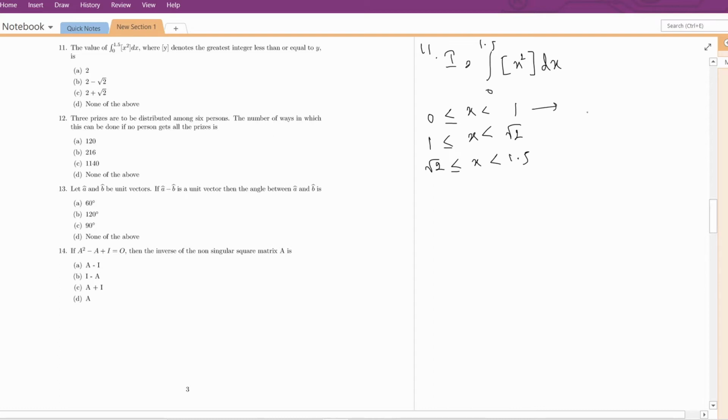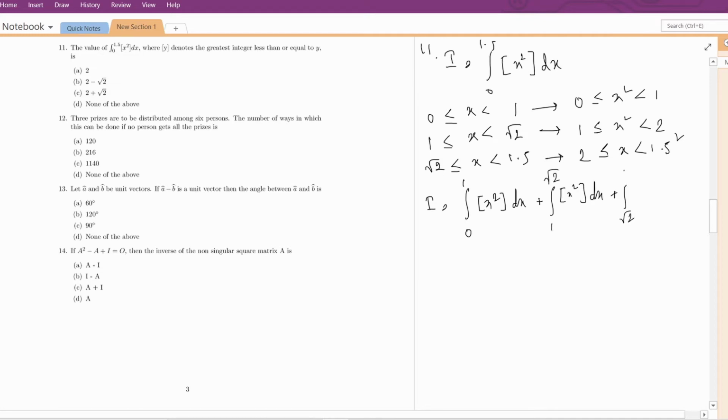Now for the first interval x square will lie between 0 to 1. For the second interval x square will lie between 1 to 2, and for the third interval x square will lie between 2 to 1.5 square. So we are dividing like this: 0 to 1, then 1 to root 2, and then root 2 to 1.5. So for the interval 0 to 1, value of this box function x square is 0. For the second interval, value of this box function is 1, and for the third interval value of this box function is 2. Just perform this integration.